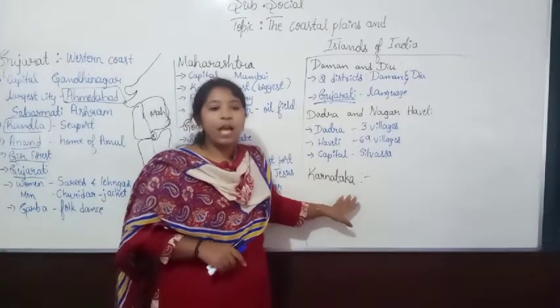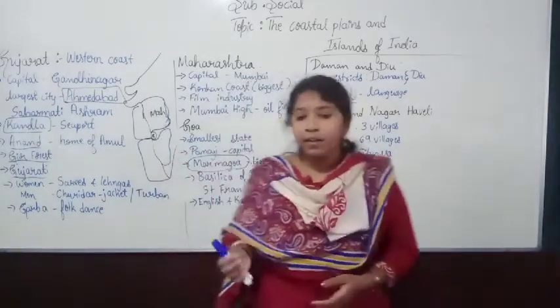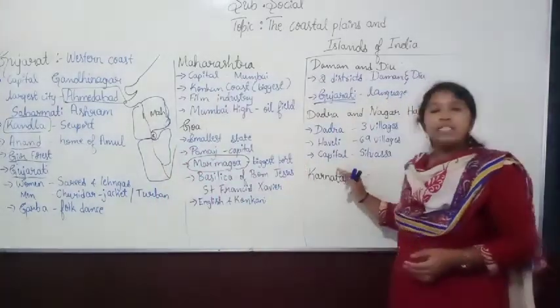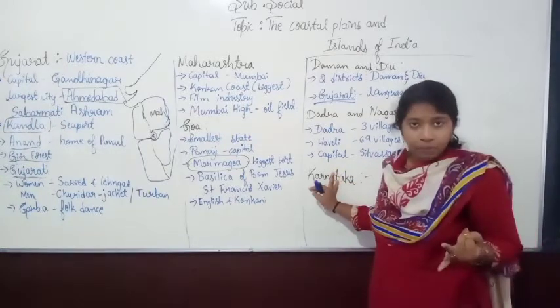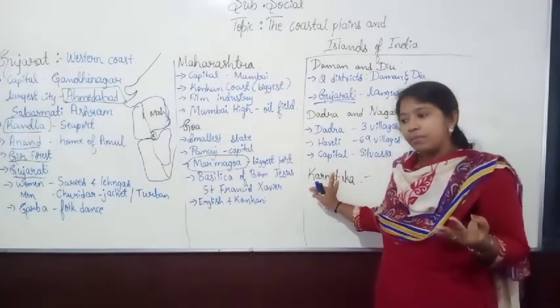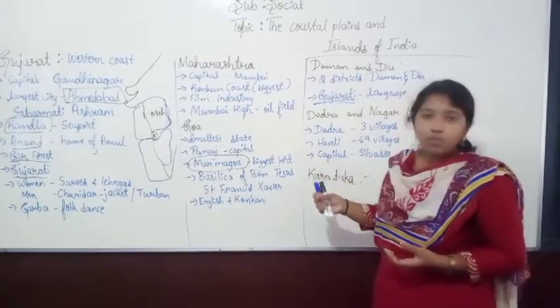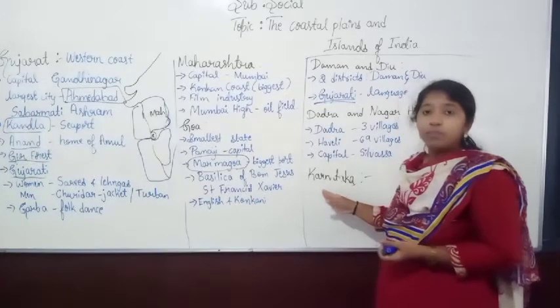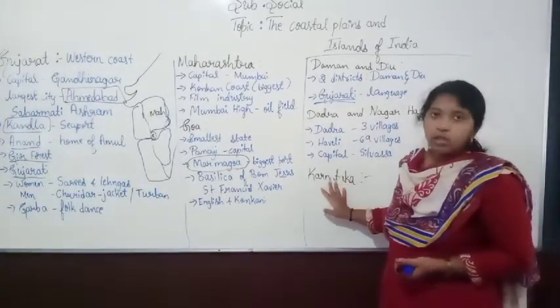Okay, and after that, coconut, cashew nut and some spices like pepper and cardamom are grown. Those are all crops, including spicy items. All of those grow in Karnataka.